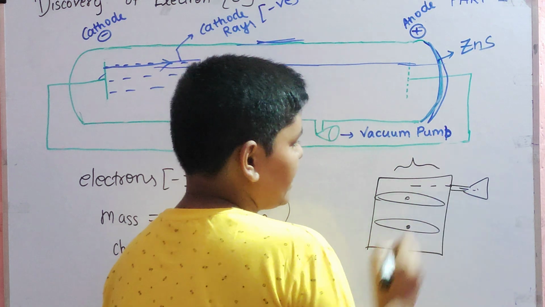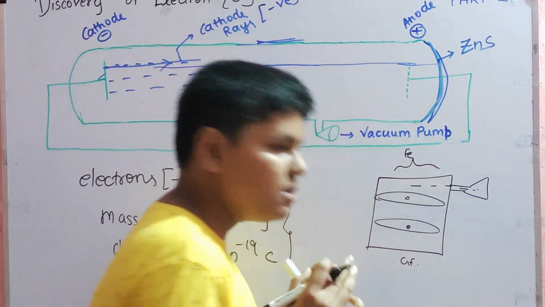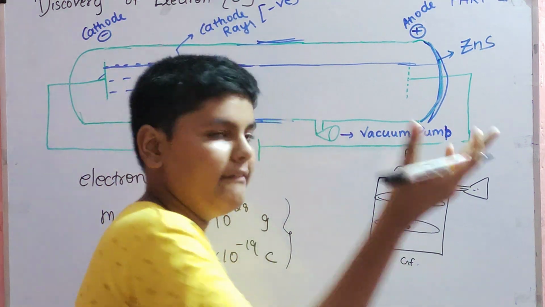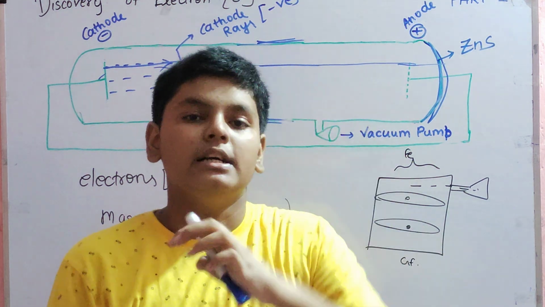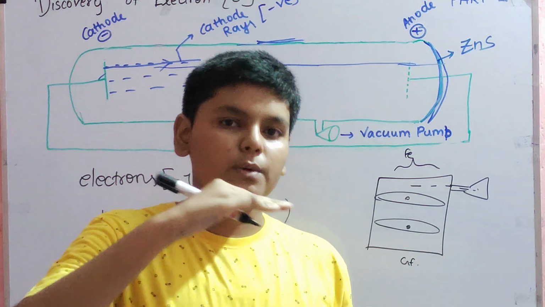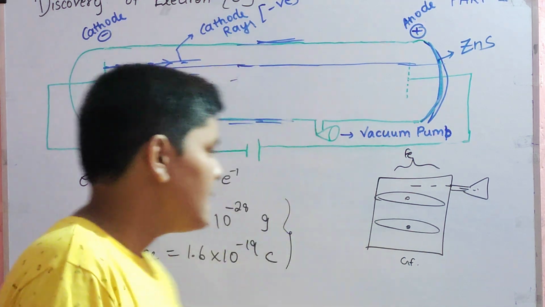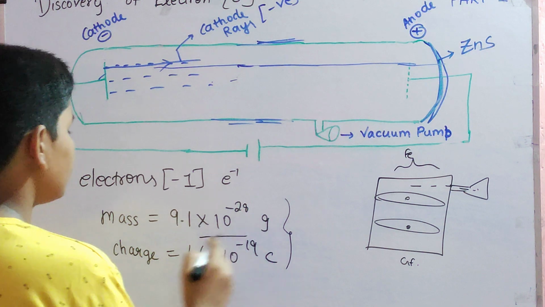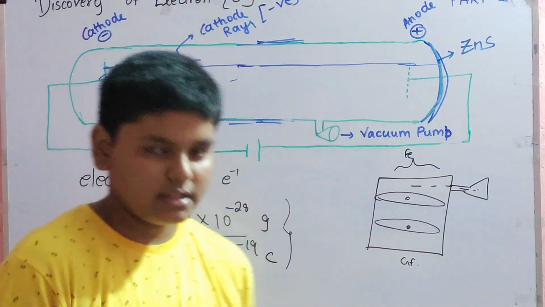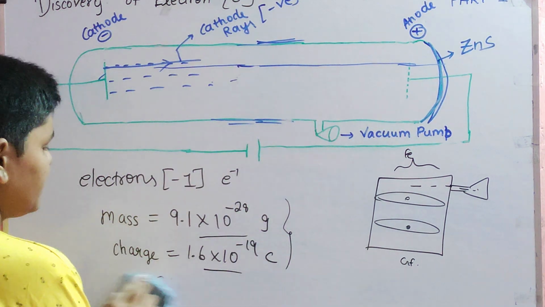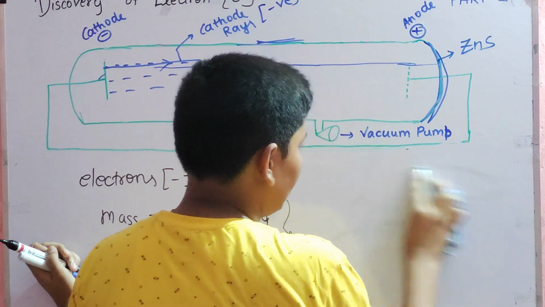He applied an electrostatic force on this side, and this was the gravitational force. Gravitation pulled the oil droplet downward, while the electrostatic force pulled it upward. He made the experiment such that the oil droplet stayed still. He used that to determine the mass and charge, and finally he determined the e/m ratio of the electron. That is another story which we will not discuss here. So we finally found one subatomic particle, which is called the electron.